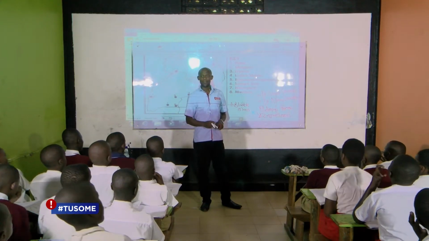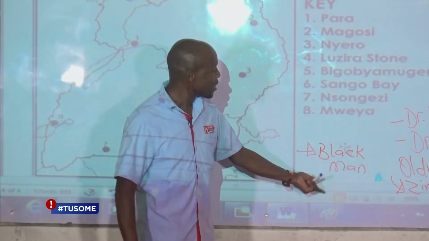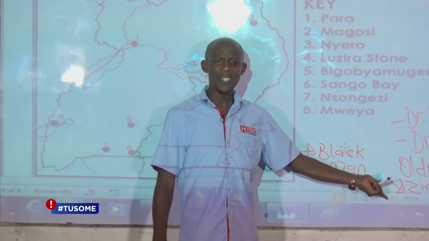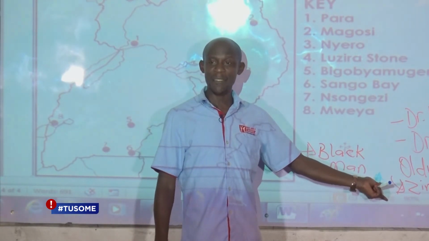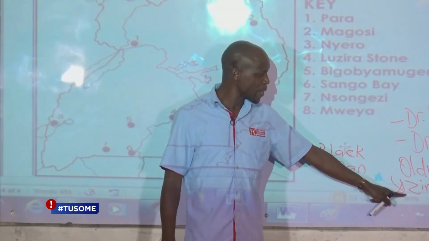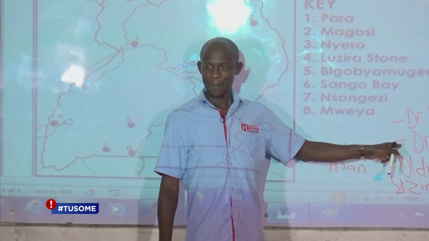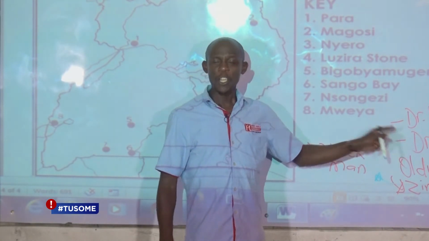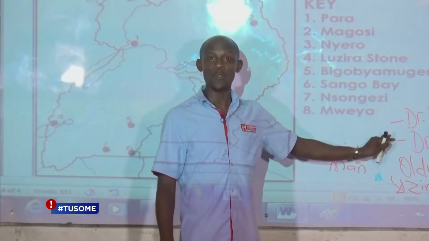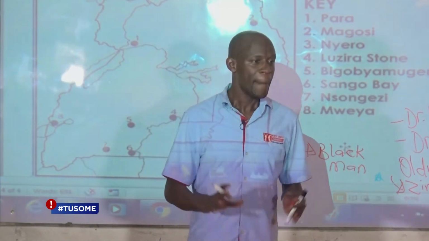Cradle of man. Yes. If they have to ask you, why is Africa called the cradle of man? It's because the earliest man lived in Africa. Or the oldest skull of the early man was discovered in Africa. And that oldest skull was the Zinjanthropus by Dr. Louis Leakey and the wife, Dr. Mary Leakey. Are you with me? So in each of the Stone Age sites we are going to see, there must have been some scientists who went there and they found there remains or fossils of the early man.